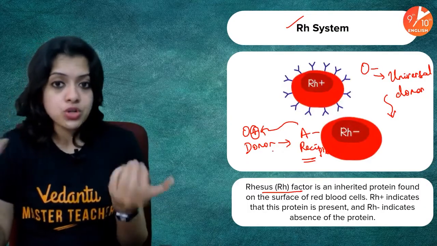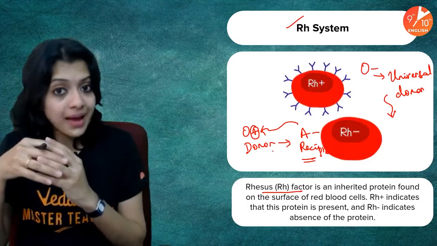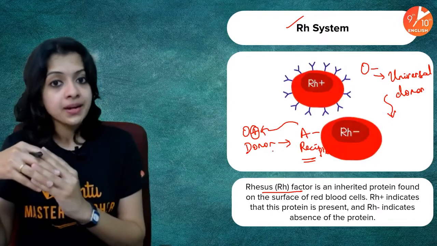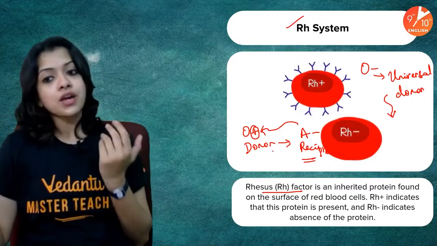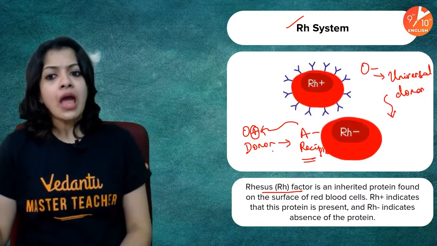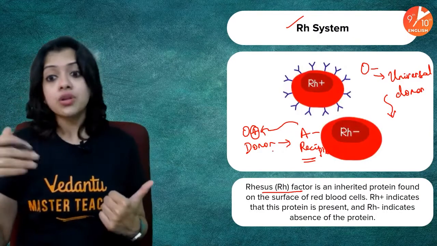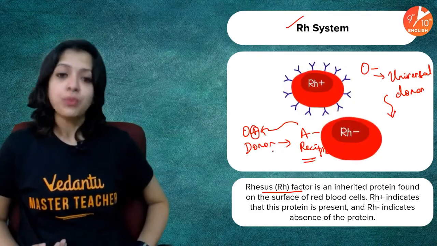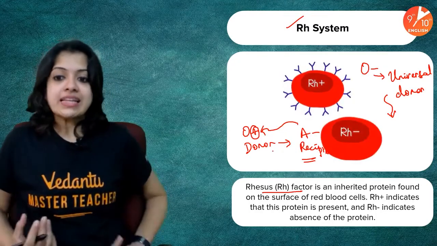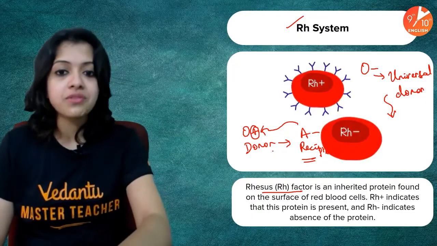This is exactly what we talk about when we say blood compatibility has to be there as far as blood transfusions are concerned. Very, very important. Likewise, which group do you think would be the universal recipient? Universal donor is O negative. So universal recipient would be which blood group? What are the criteria for a blood group to be called universal recipient?